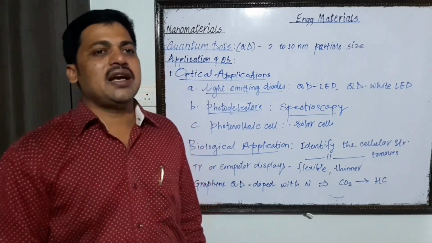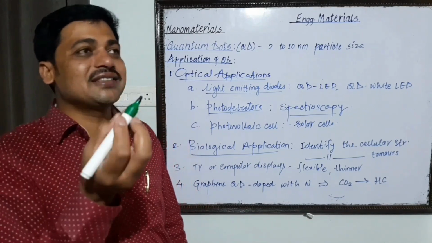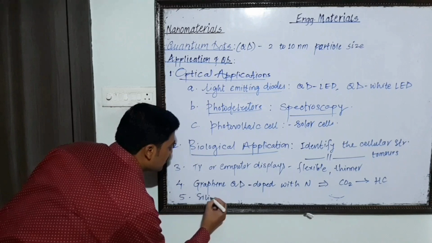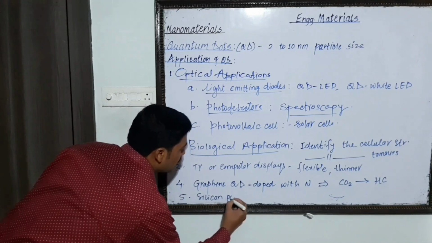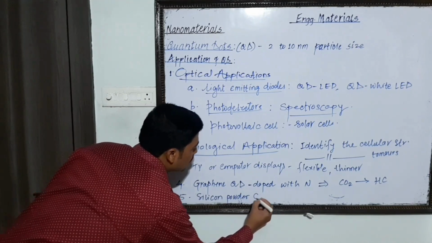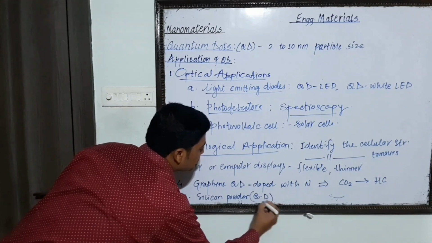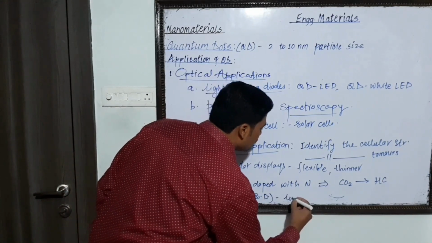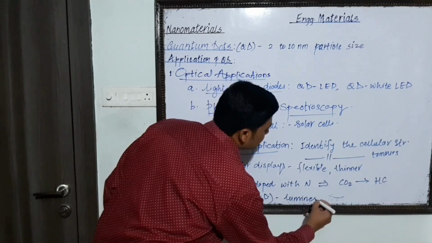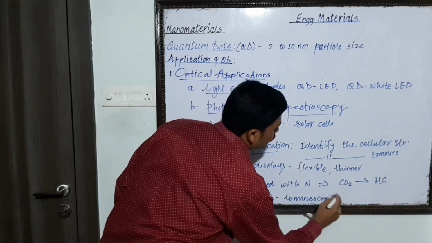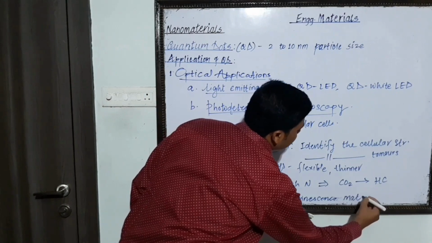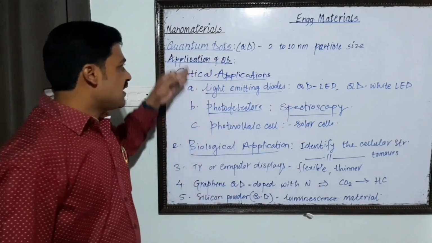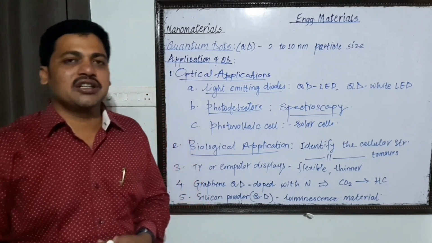It is also used as an electroluminescent material, basically silicon powder quantum dot. It can be used as a luminescent material. These are some of the important applications of the quantum dots.